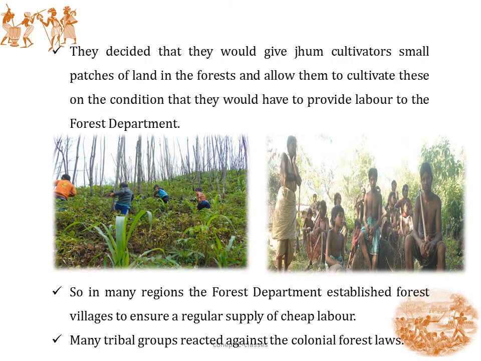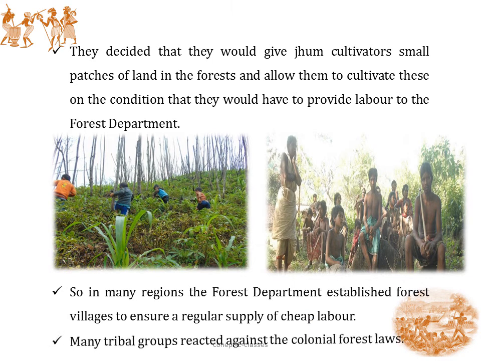The Britishers decided that they would give the Jhum cultivators small patches of land in the forest and allow them to cultivate these on a condition that they would have to provide labour to the forest department. That is, the Britishers allowed the Jhum cultivators to live in the forest, but they had to work as labourers in the forest department at minimum wages. So in many regions, the forest department established such forest villages to ensure a regular supply of cheap labour.